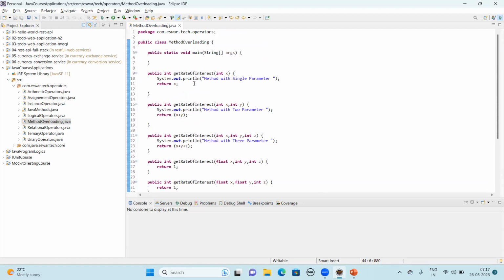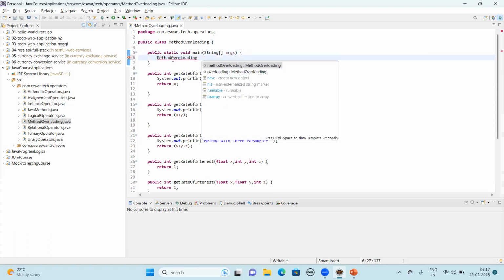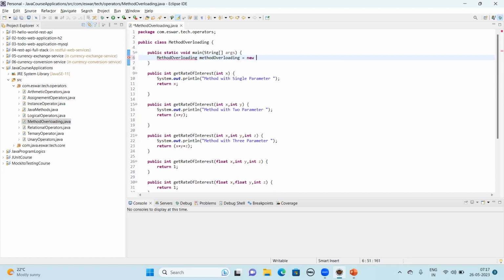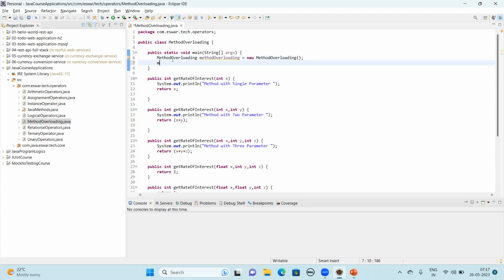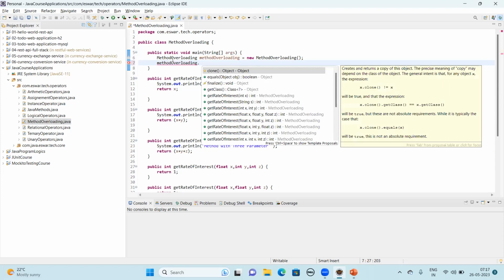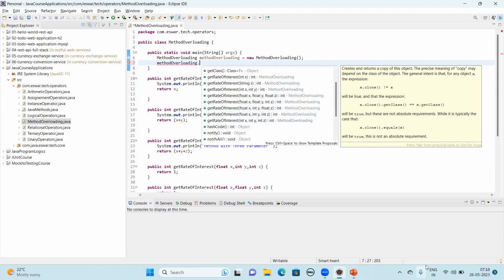Now we have to call these methods from our main method only. Let's copy this and create an object of the method overloading class, using new, which creates an object for you. Just call this object dot. You could see all the methods that are defined in your class. It's showing them in sequence: integer, string, int x, and float. So all the methods that we have defined are shown in this list.